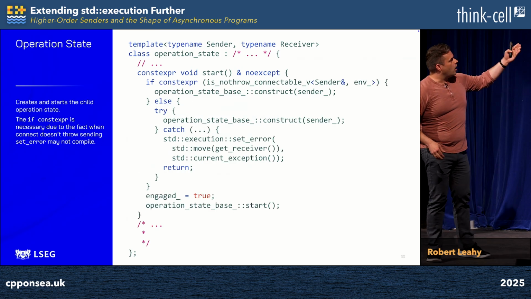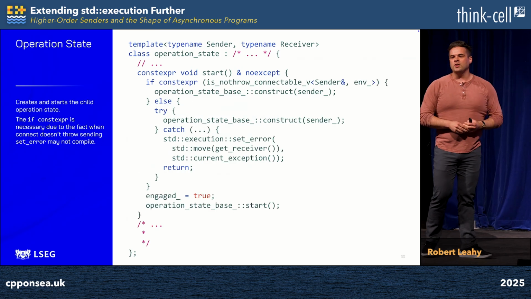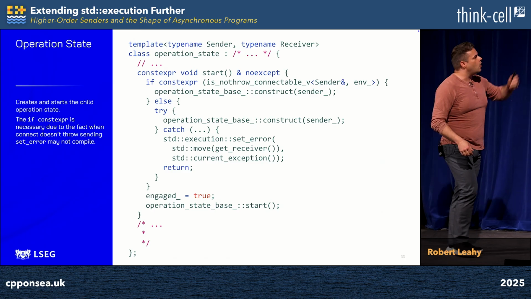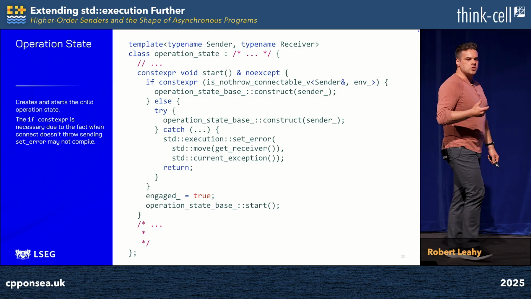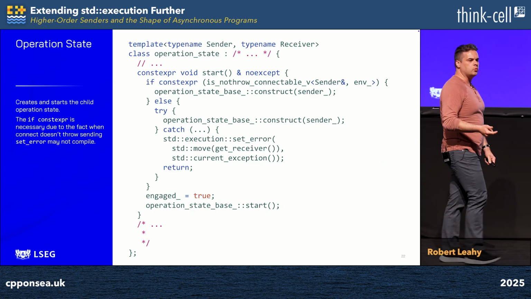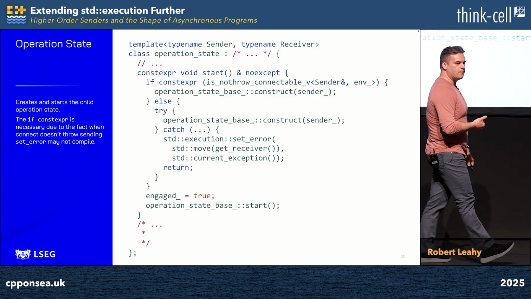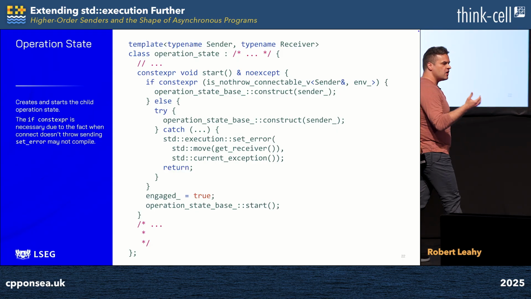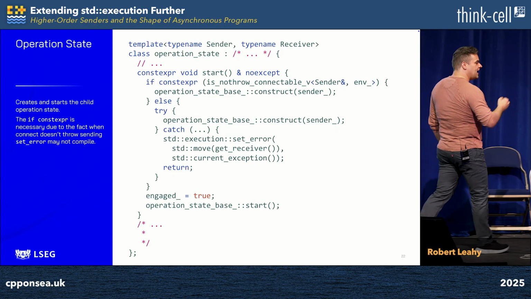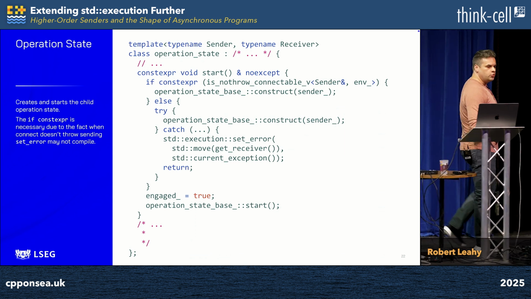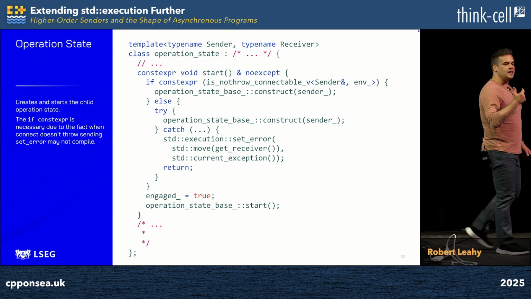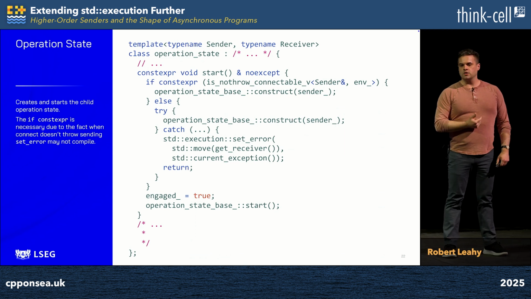We need to use if constexpr to split our compile time execution in two. If we know that connecting the sender and receiver doesn't throw exceptions, we simply invoke construct with no try-catch. We don't emit that problematic call to set_error. If, on the other hand, we know that connecting can throw an exception, it's now needful to emit the try-catch. We now reasonably expect our consumers to handle this.